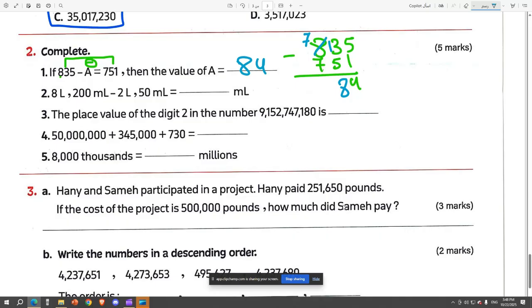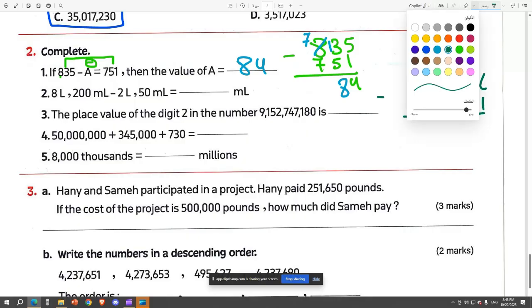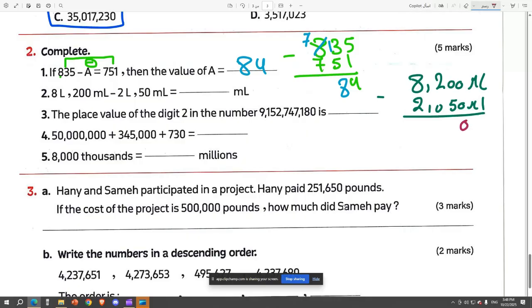The next question says 8 liters and 200 milliliters minus 2 liters 50 milliliters. So you do this also by minusing. So you have 8,200 milliliters minus 2,050 milliliters. So simply, yeah, mister, I'm going to do 0 minus 0 is 0. 0 minus 5 I cannot, so I will borrow. So 10 minus 5 is 5. 1 minus 0 is 1. And then we have 8 minus 2, 6. So this will be 6,150 milliliters.